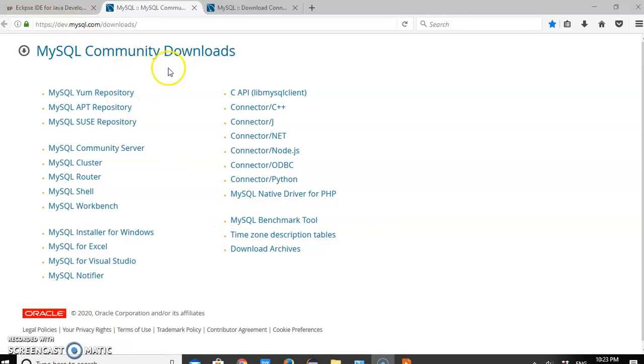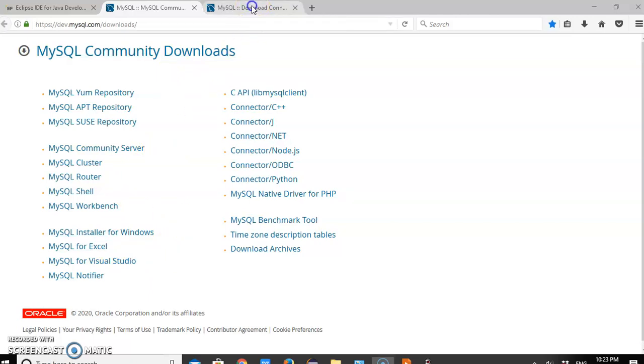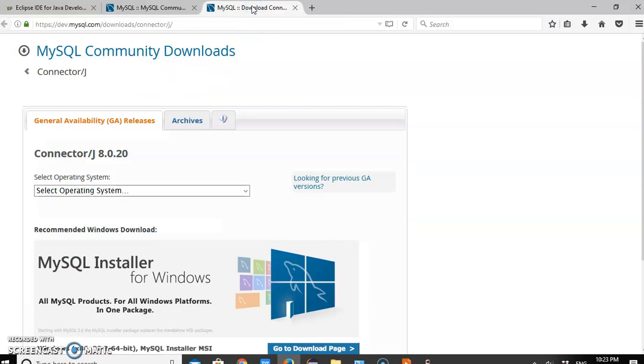The second thing required is the database. To download the MySQL database, just go to this link, select the appropriate link for your system and download it into your system. Third, you need to install the connector or driver according to your database. So this is how you can download for database connectivity.